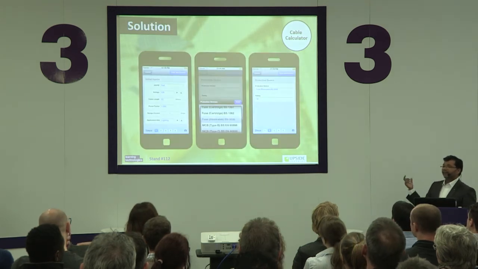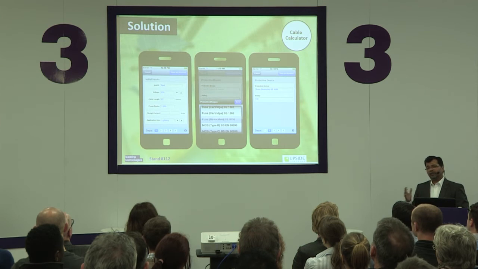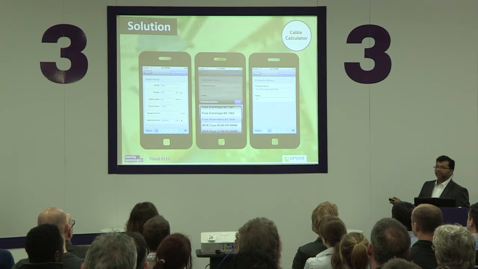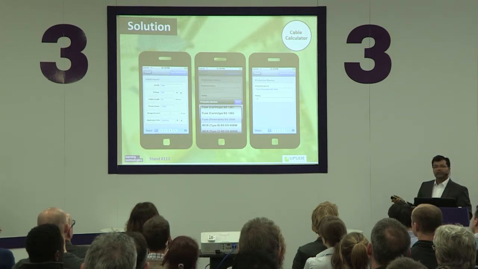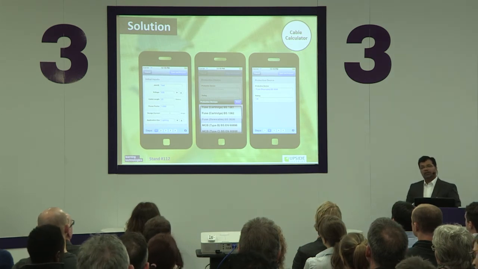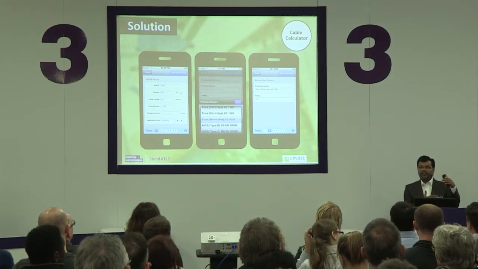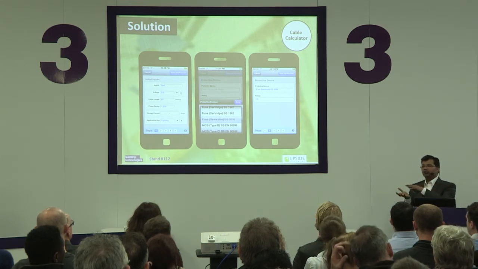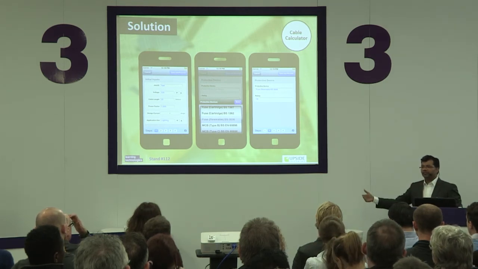So what we did was create an app only for the iOS platform. But as you can see, there are 5 stages in the app. So you fill one screen with the data that you have. You then keep filling the screens. What it keeps doing is, based on the data that you have filled, if it has to shortlist the choices and narrow down those choices for you in the further screens, it would do that.